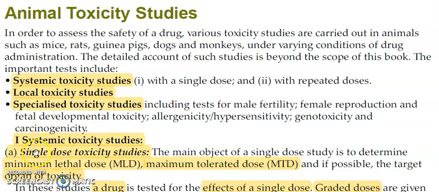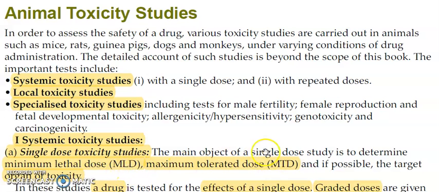Under this, we have the single dose toxicity study. The main objective of this study is that we can determine the minimum lethal dose and maximum tolerated dose, and if possible, the target organ of toxicity can also be studied here.